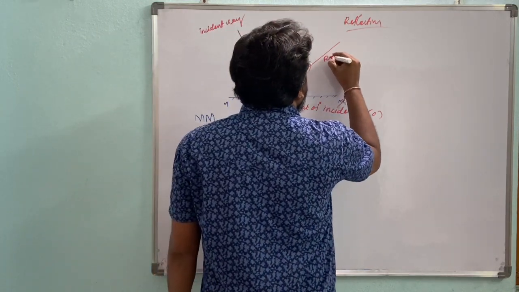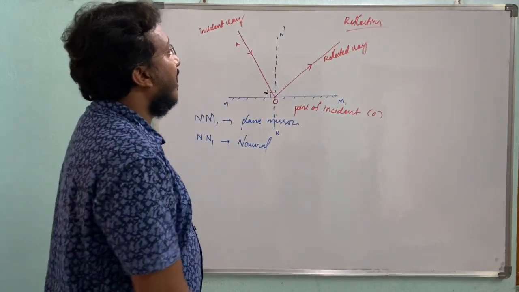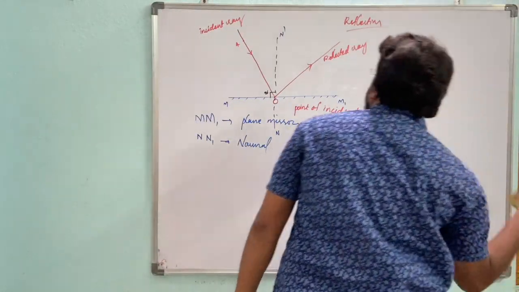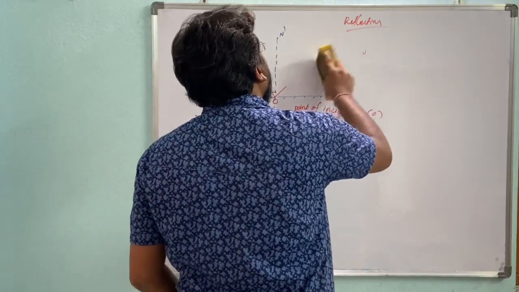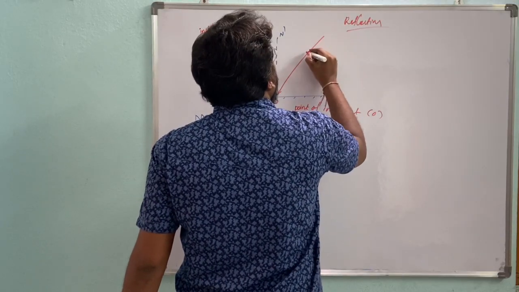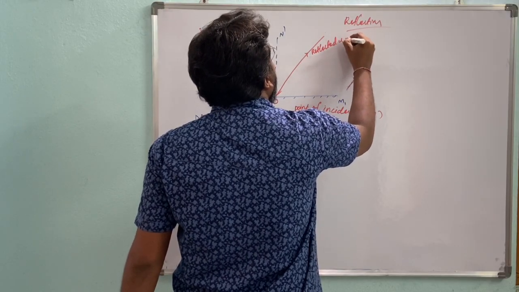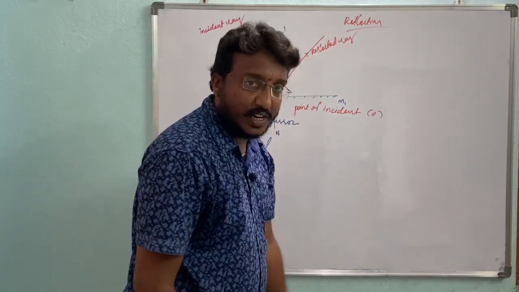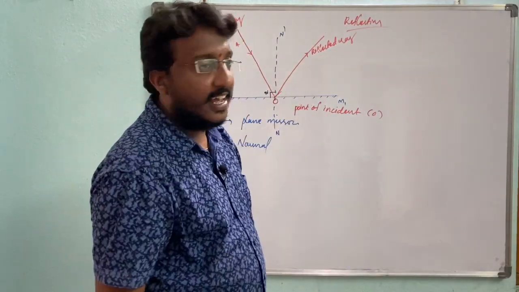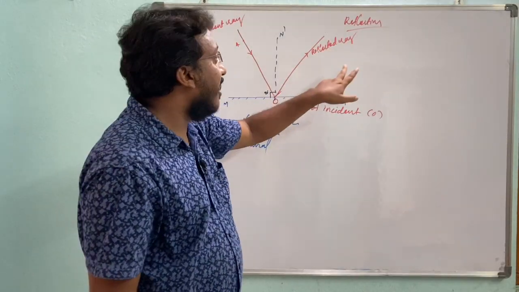This is called the reflected ray. The ray which is rebounded after striking is the reflected ray. This is the incident ray, and this is the rebounded ray. The rebounded ray is called a reflected ray.